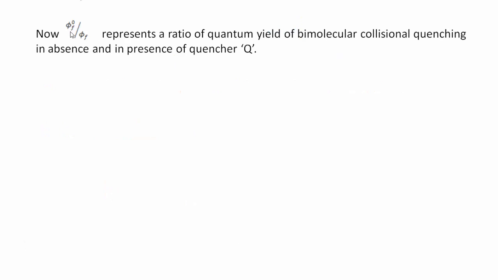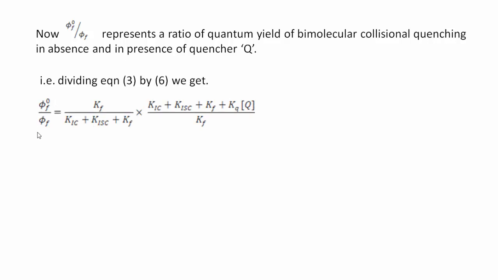If we take the ratio of phi 0f divided by phi f, this ratio represents quantum yield of bimolecular collisional quenching in absence and in presence of quencher Q. So dividing equation 3 by equation 6, we get phi 0f divided by phi f is equal to Kf divided by KIC plus KISC plus Kf, into KIC plus KISC plus Kf plus Kq into concentration of quencher, divided by Kf.